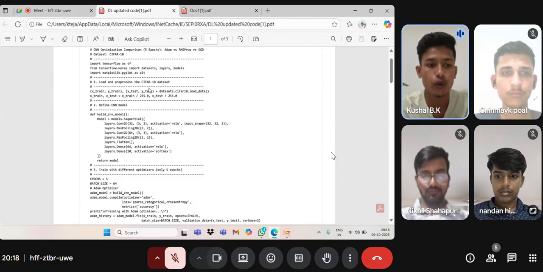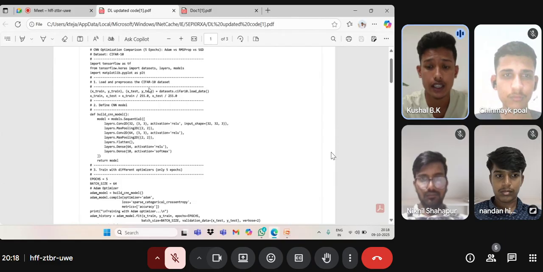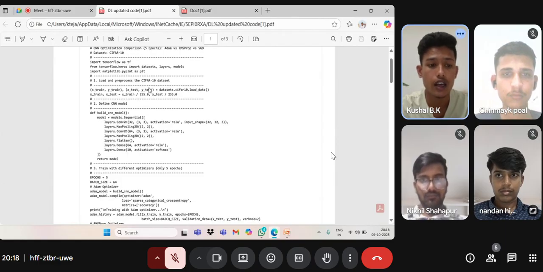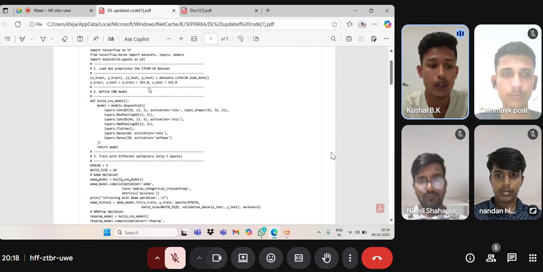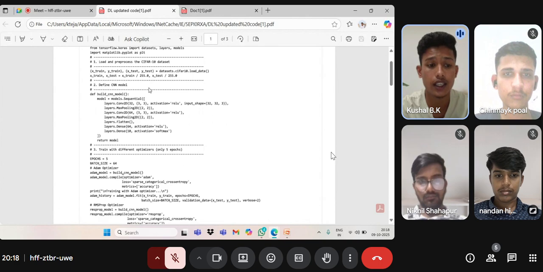We import libraries like TensorFlow, datasets, layers, models, and matplotlib for graph visualization. First, we load and pre-process the CIFAR dataset, initialize the x and y variables, and define the CNN model.